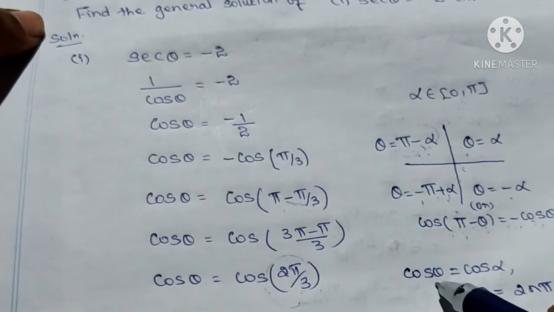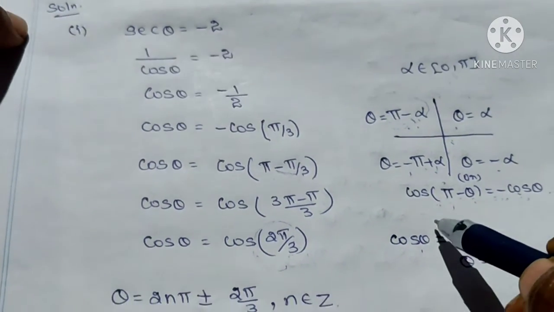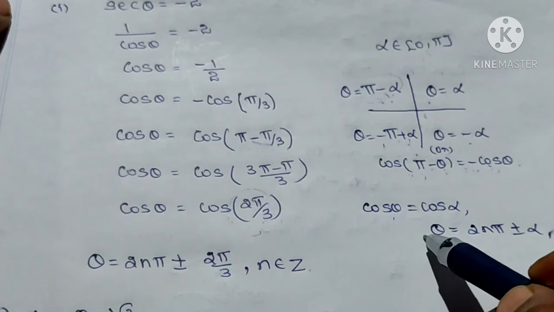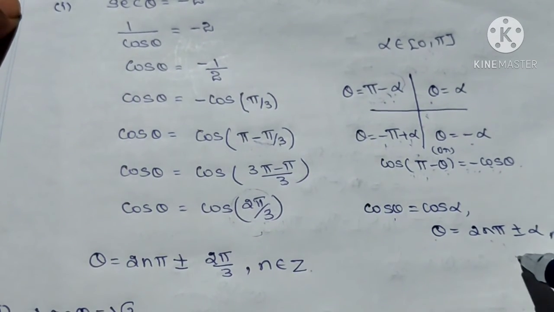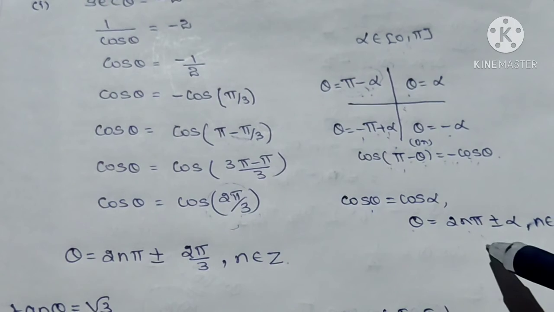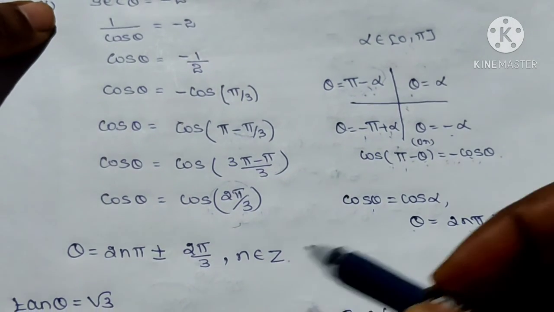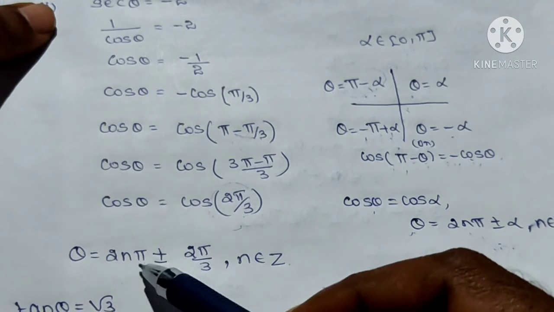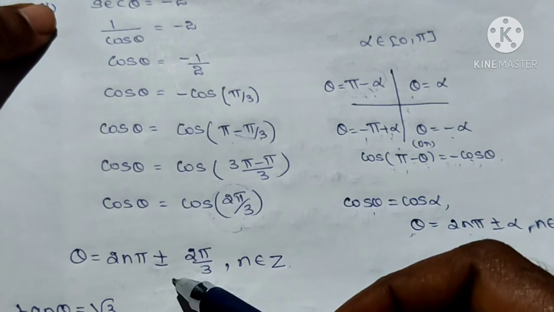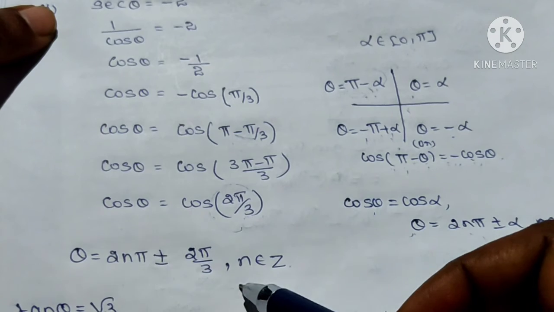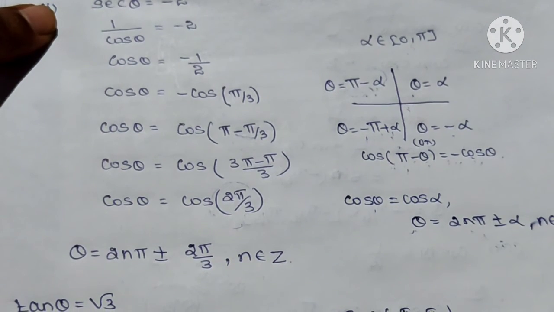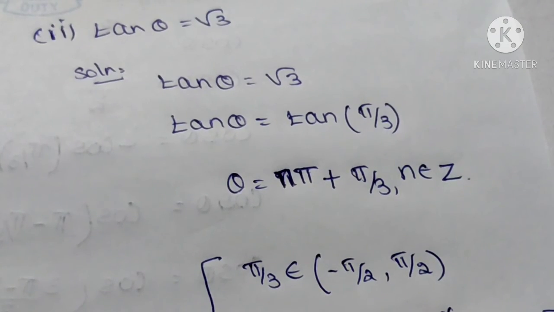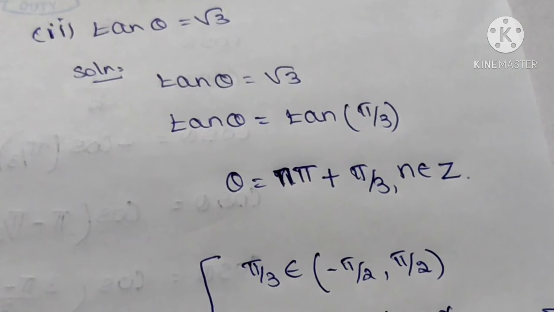So we apply this result. If cos theta is equal to cos alpha, then what's the value of theta? 2n pi plus or minus alpha, and n belongs to z. So substitute alpha in this equation. So theta is equal to 2n pi plus or minus 2 pi by 3, n belongs to z. This is the general solution. Second part, tan theta is equal to root 3.